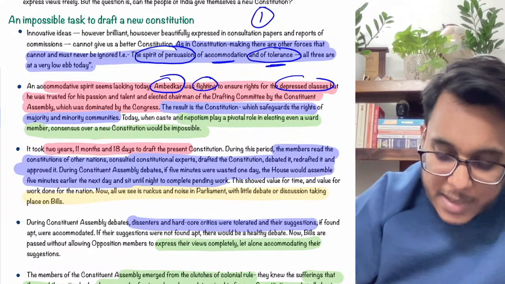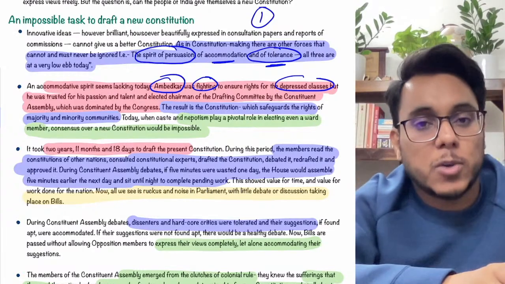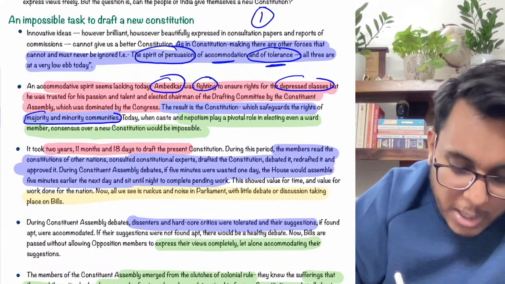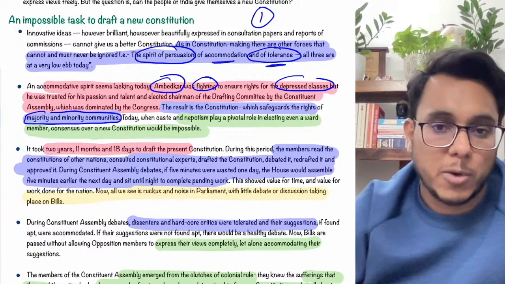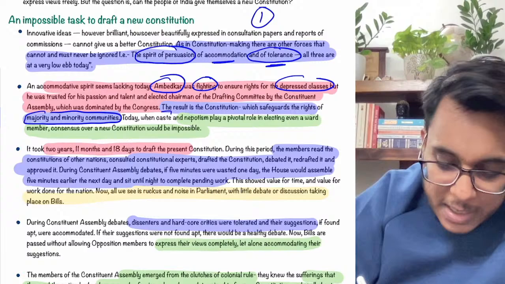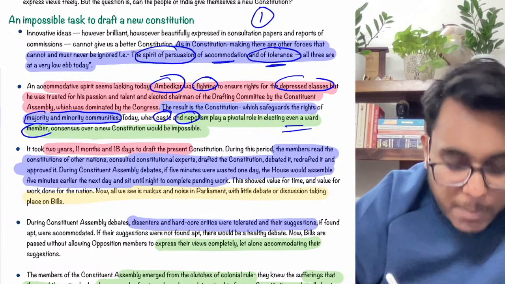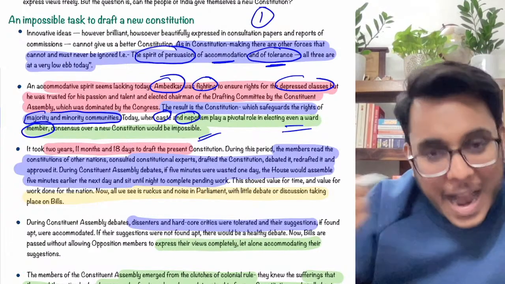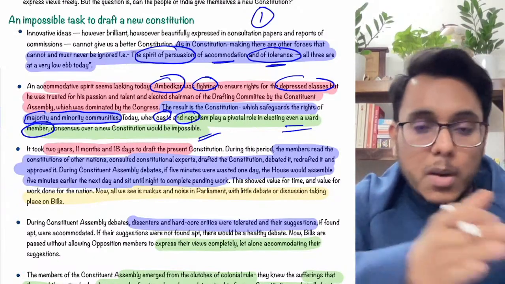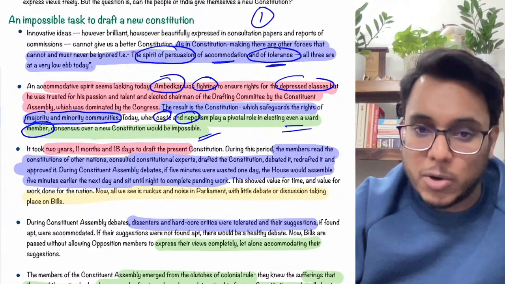After that, it has been provided that because there was the Congress, and Dr. B.R. Ambedkar was accommodated, what happened? The rights of the majority and minority communities were balanced very well in the Constitution of India. Very excellently the safeguards have been provided. Today if we see, nepotism and caste are playing a very important role. Today because of caste, even ward members are not being chosen. So how can we assume that a person from a particular caste will be made the chairman of a drafting committee? It cannot happen today.